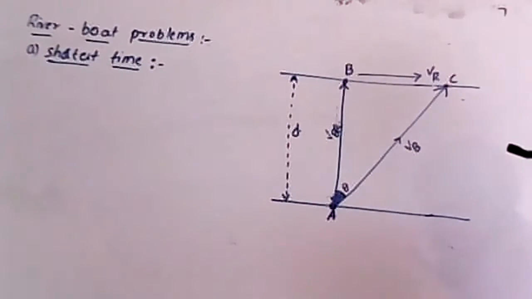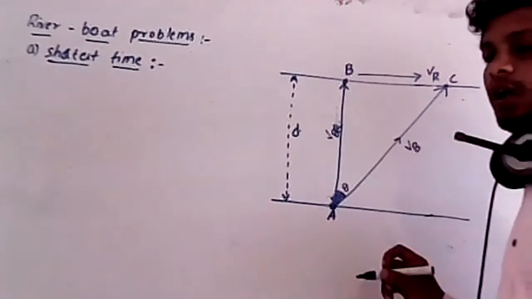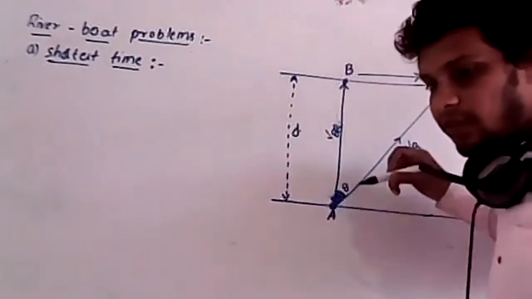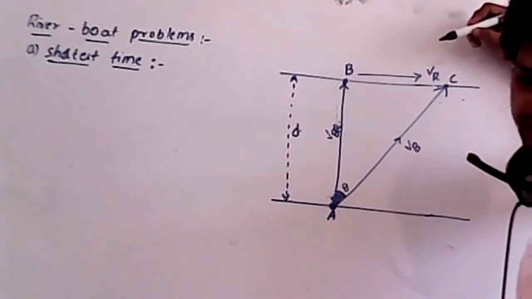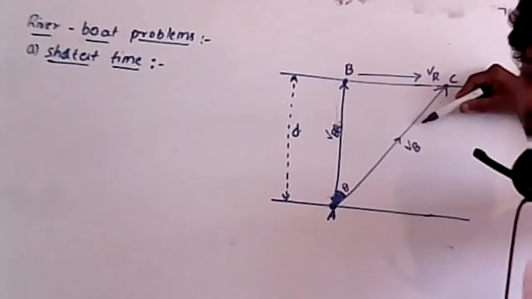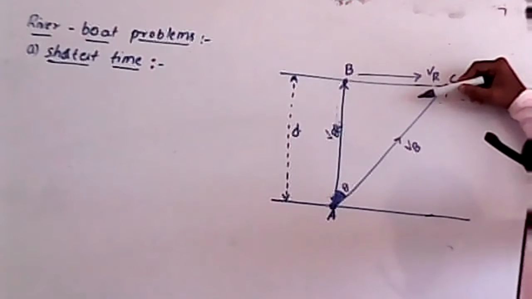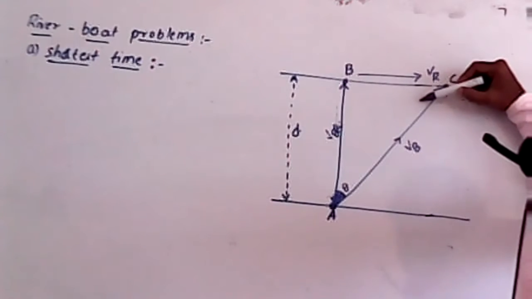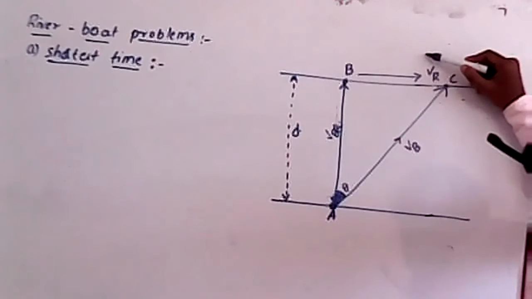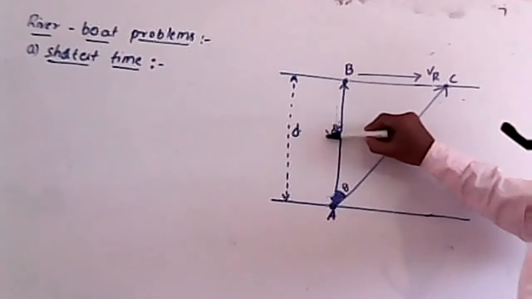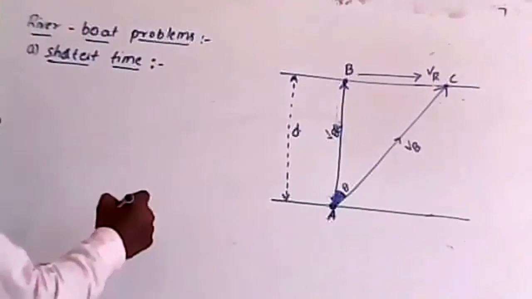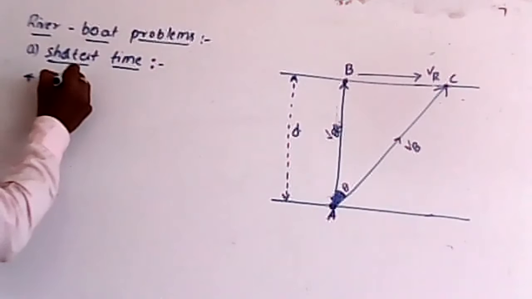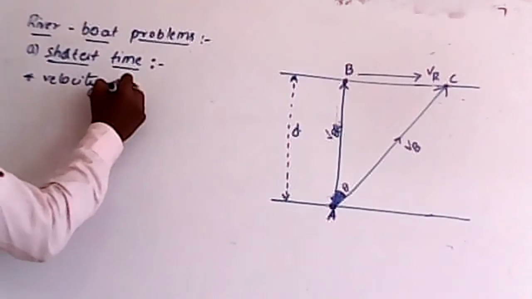Then the velocity of the boat, I will take as the velocity of the boat. This is the velocity of the river, called the velocity of the river with respect to the ground. This is the velocity of the boat with respect to the ground. This is the velocity of the boat with respect to the river, VBR.